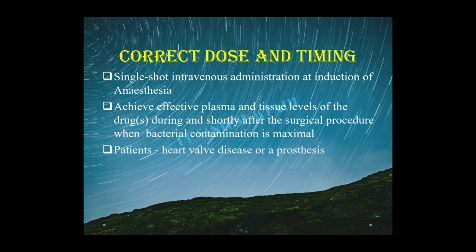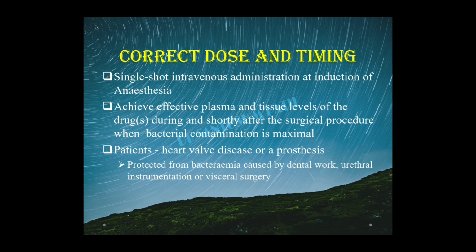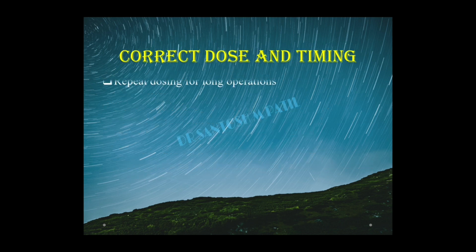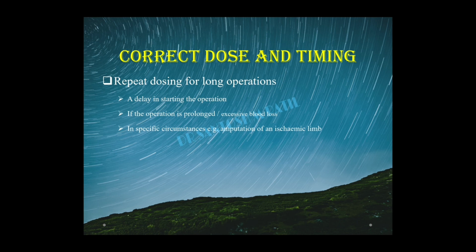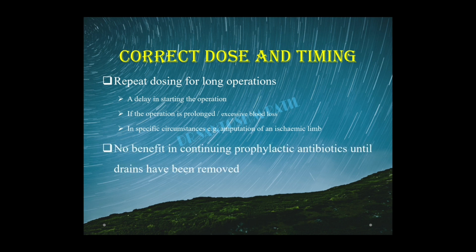Usually patients with heart valve disease or prosthesis, to protect them from the bacteria, have to undergo a repeated dose of antibiotic. When is it indicated to repeat the dose? One is if you expect the duration of the surgery to be longer than expected, or there is a delay in starting the procedure, or if the operation is prolonged, or if there is excessive blood loss. In special circumstances like amputation of an ischemic limb, again go for an extra dose of antibiotic.